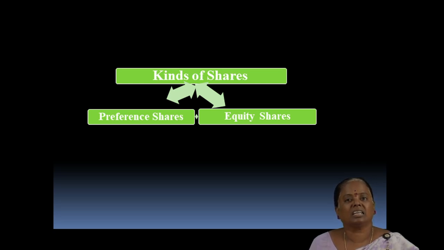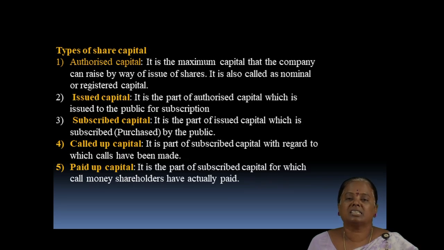The second type of share capital is equity shares. Equity shares are normal shares which can be issued by the company to raise capital from the public. Let's see the types of share capital.